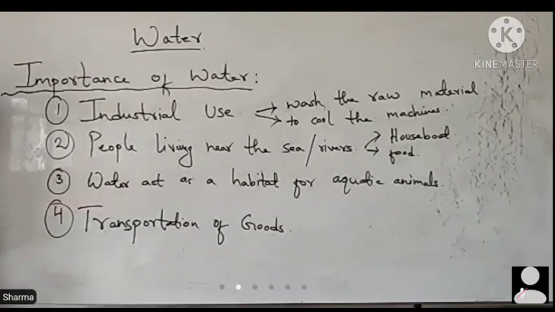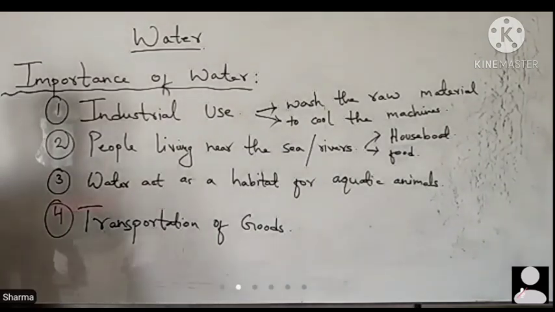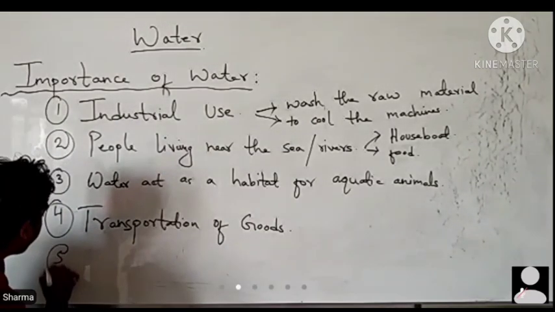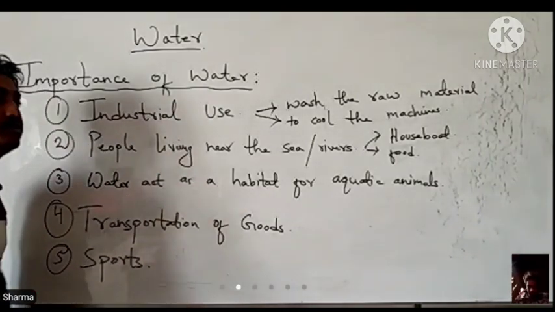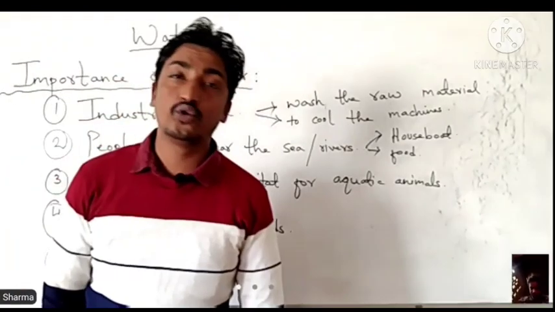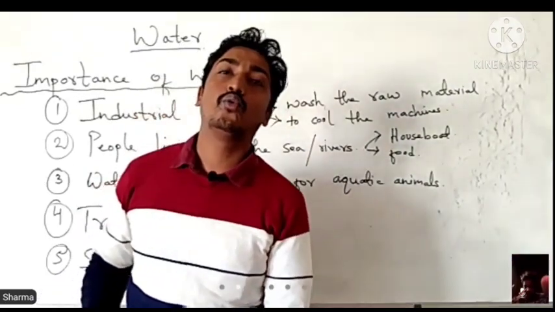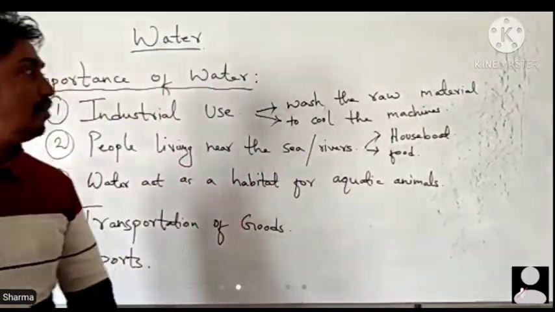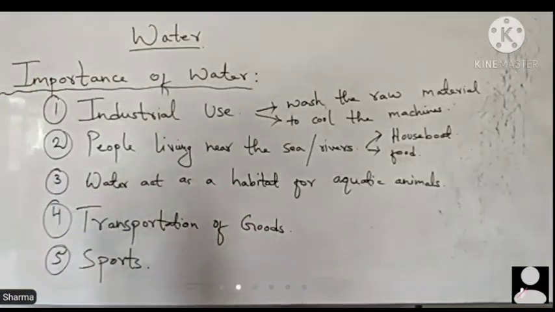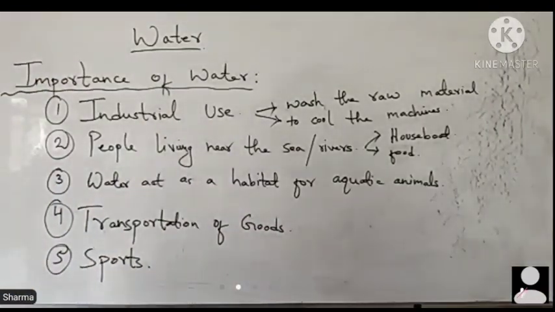So this was all about the importance of water. There are many other importances of water, for example sports like surfing or swimming, which are mostly done on water only. So water is important for all these things.